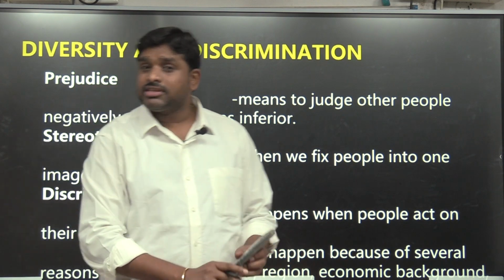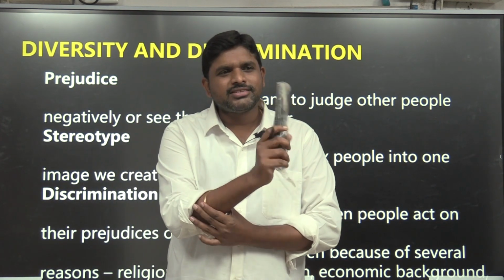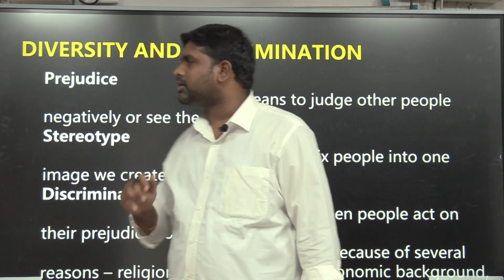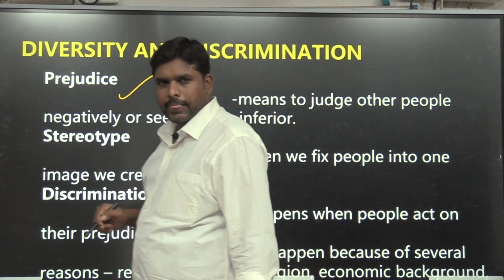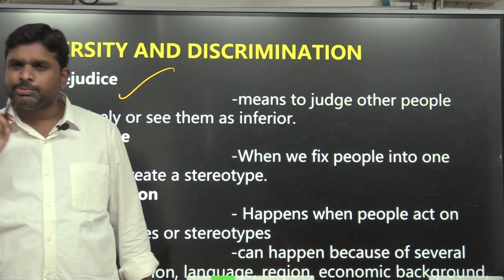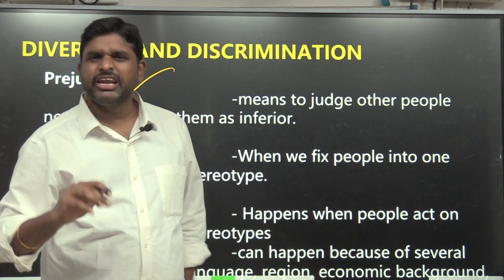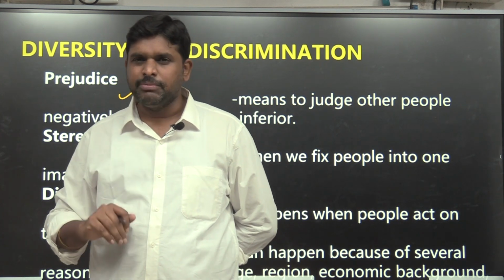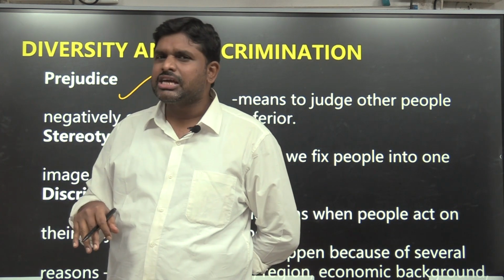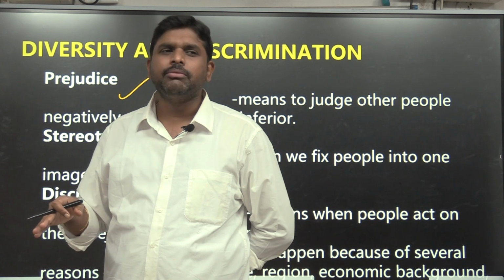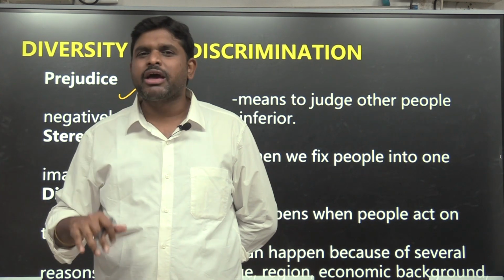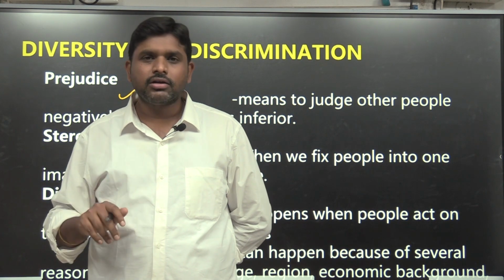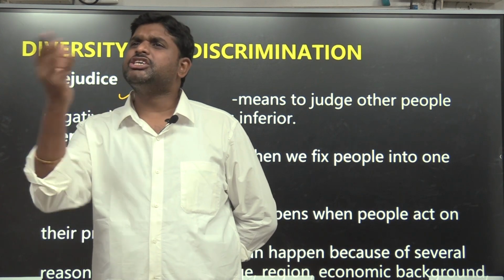So where there is diversity, what is there? Discrimination is there. How will discrimination be there? There are some terms which are used, like prejudices. What is prejudice? In our Indian village, what will happen? Prejudices will be there. Your birth happened in the Dalit community, in the SC community, so you have to come and work in my home. Why? Because your birth happened in that particular caste group. That is prejudice, a prejudgment.